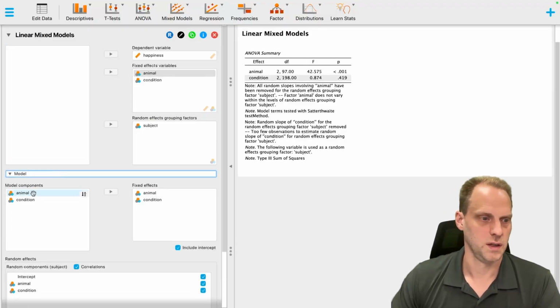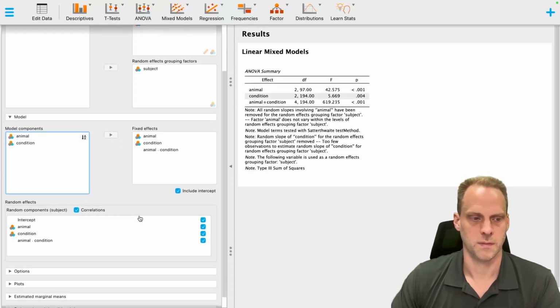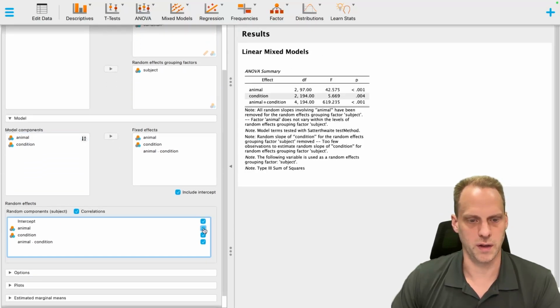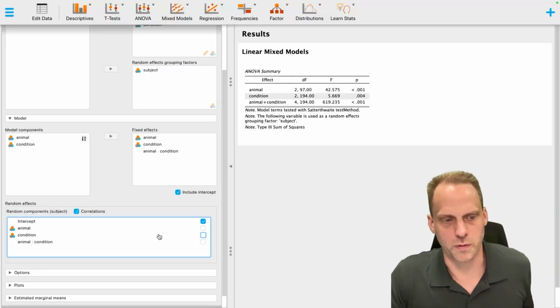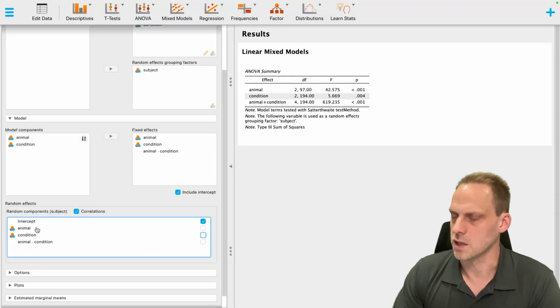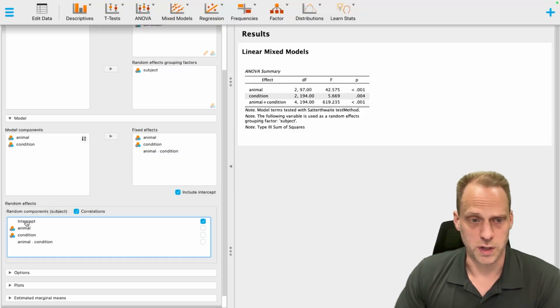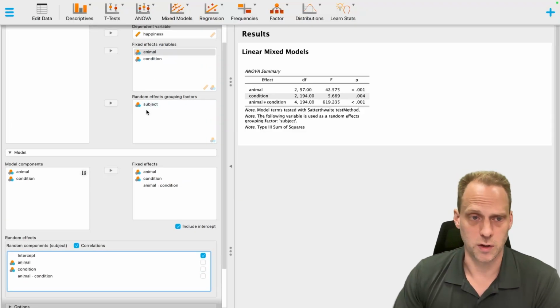Alright, let's also add the model. And let's say we only want a random intercept. I don't include random slopes, which means that there's no different effect per subject. It would actually be complicated in this setting. So with this random intercept, what's happening here is that a different mean is included for each subject.